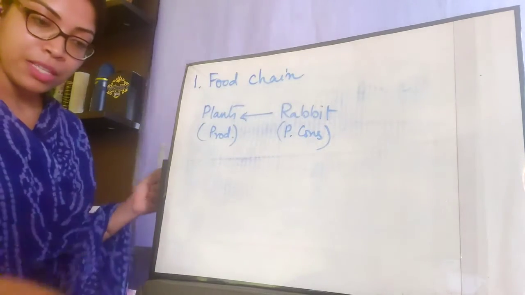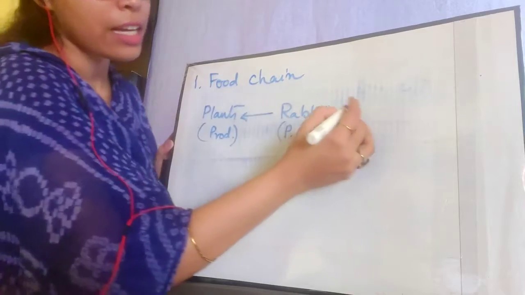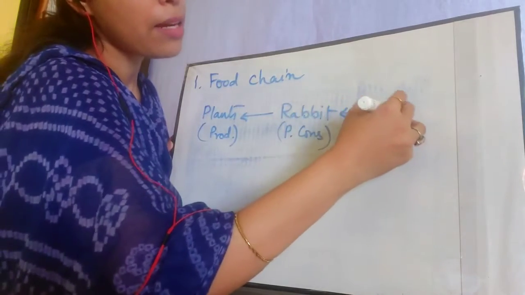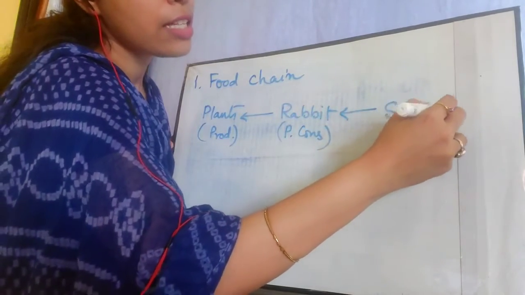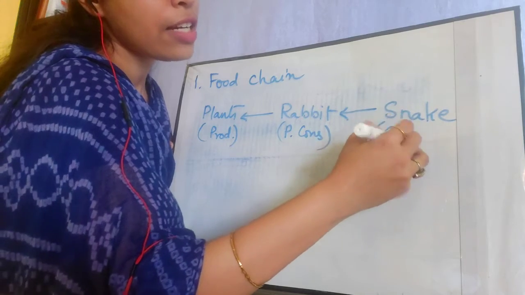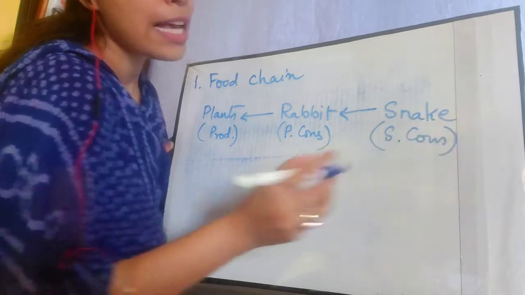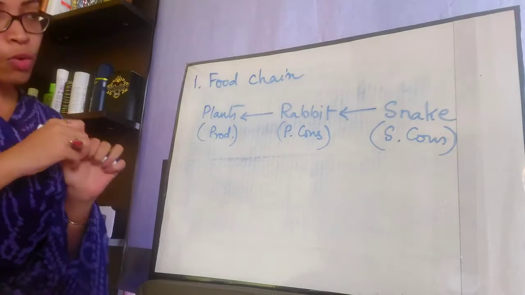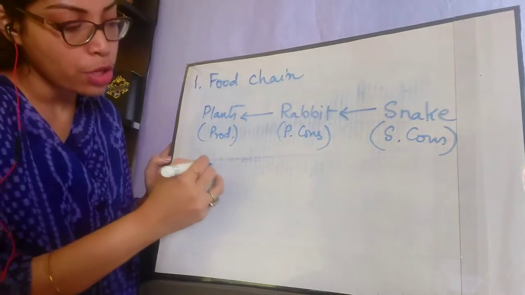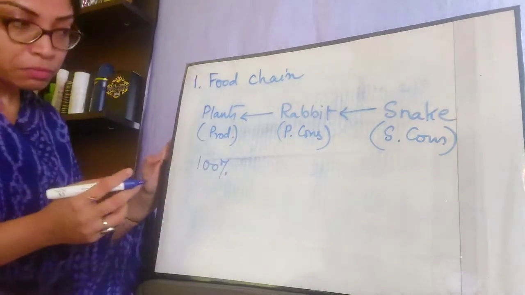Now what happens? The rabbit is then eaten by a snake. Now a snake will come and eat that rabbit. This snake is the secondary consumer, second level consumer. So now suppose the plant is producing 100% energy.